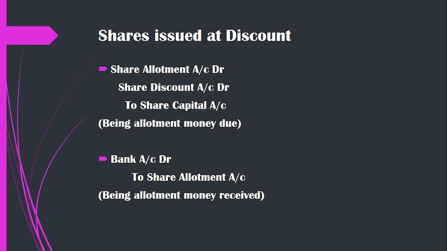Bank account debit to share allotment account. The company will receive the amount debited against share allotment, that is 8 rupees or 9 rupees, because the company has issued at the discount, so the shareholders will not pay the discount price. So bank account debit to share allotment account.